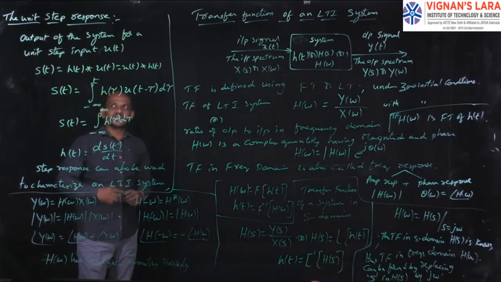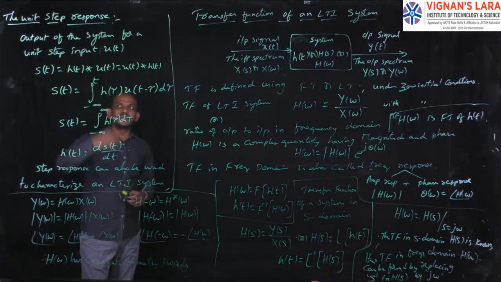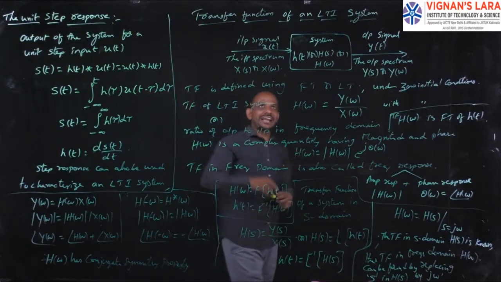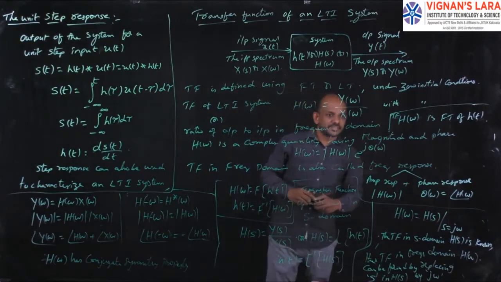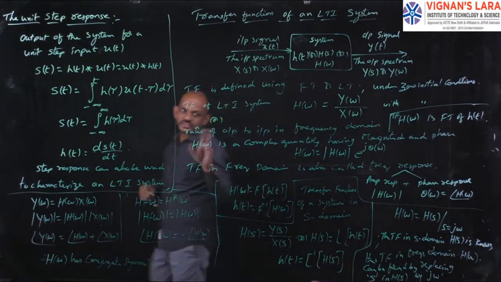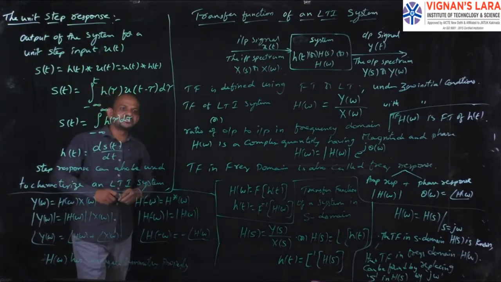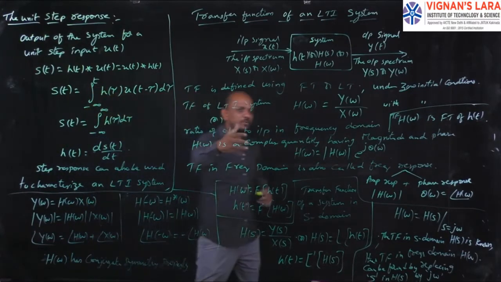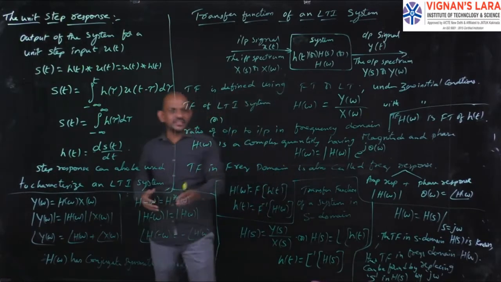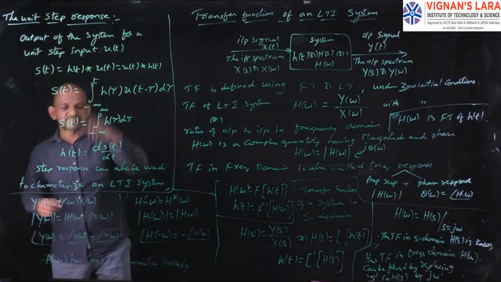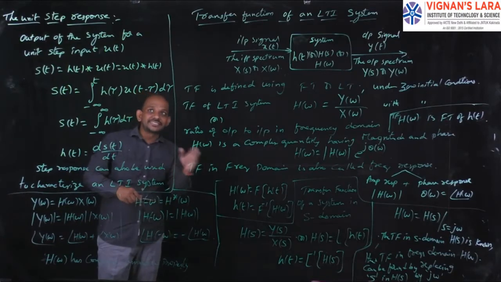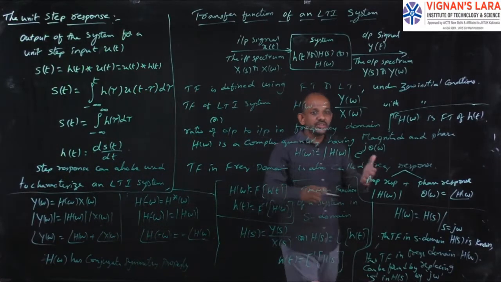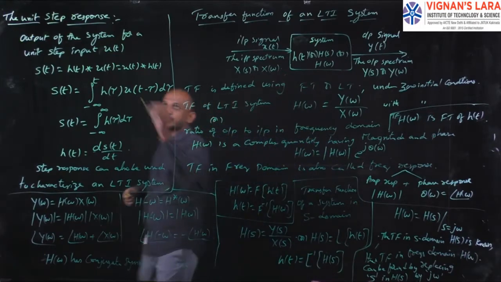The first one is the step response, a simple unit step response, and then I will explain the topic transfer function of an LTI system. So of these two, first I am starting with the unit step response. The unit step response of an LTI system is nothing but the output of the system for a unit step input, that is u of t.